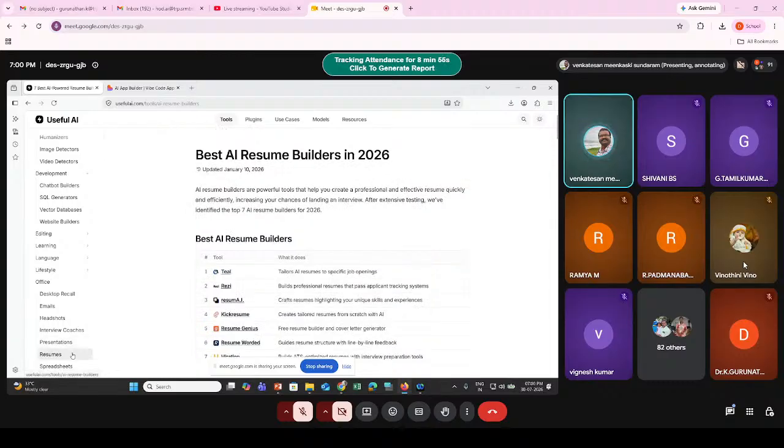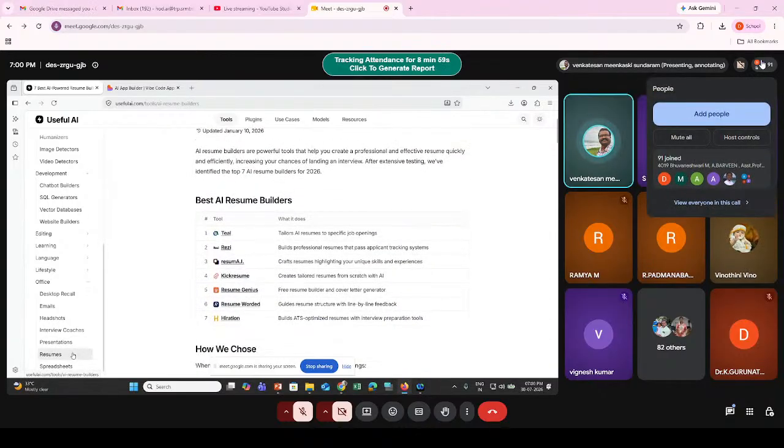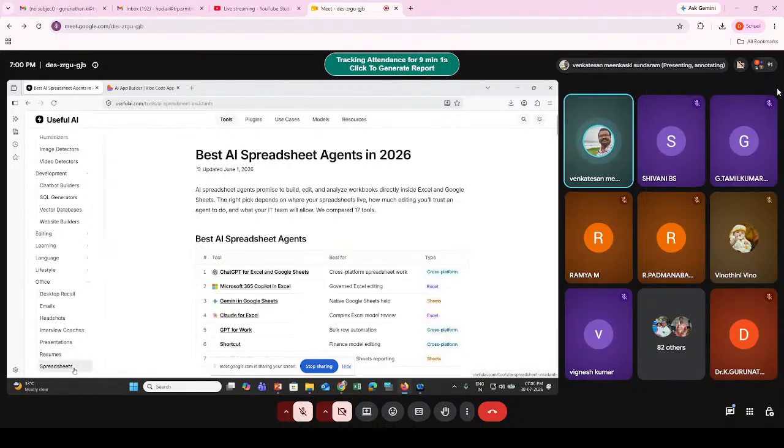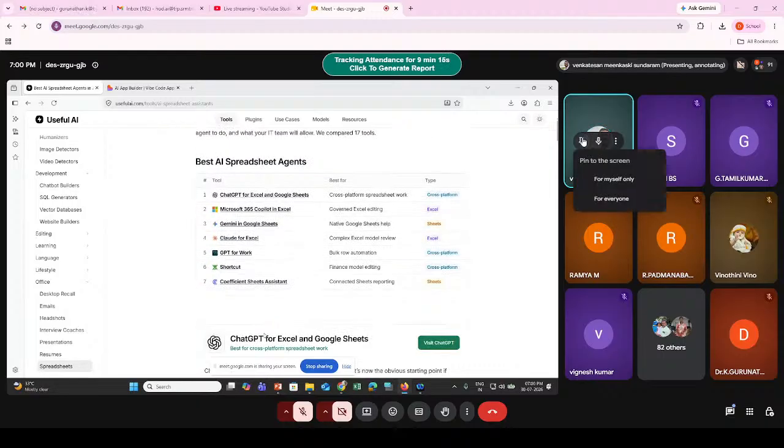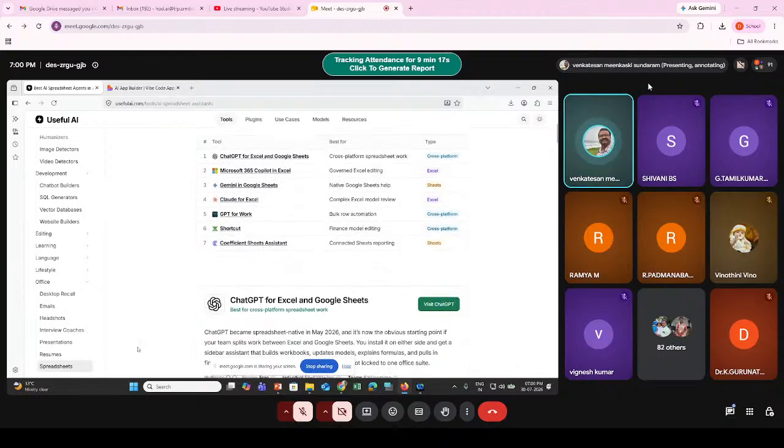And you can build your resumes using AI agents, and you can use AI for spreadsheets: ChatGPT for Excel and Google Sheets, Microsoft 365 Copilot, a famous one for MS Office, then Gemini in Google Sheets, Claude for Excel, GPT for Work. So these are the various AI tools available.